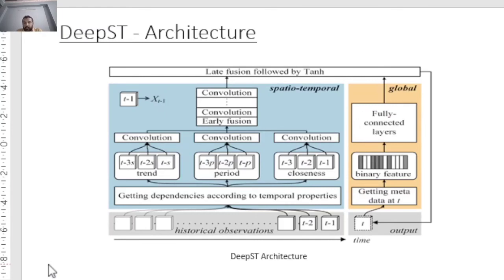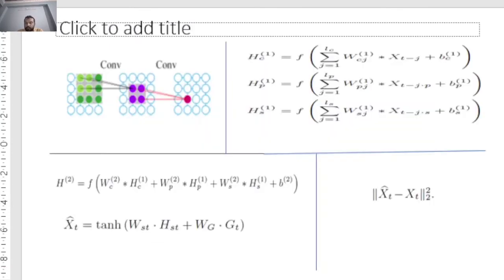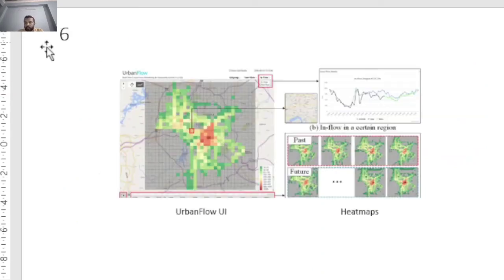So the closeness, period, and trend parts are all fed into this similar convolution layer. With convolution, their outputs are respectively shown by these equations. We have shown what convolution is. Here, star is the convolution operator in these equations. F is the ReLU activation function. W and B are parameters of the first input layer, and HC, HP, and HS are outputs of the first convolution layer.